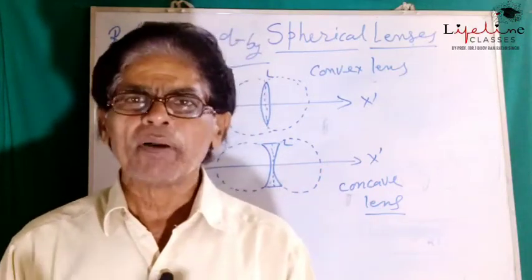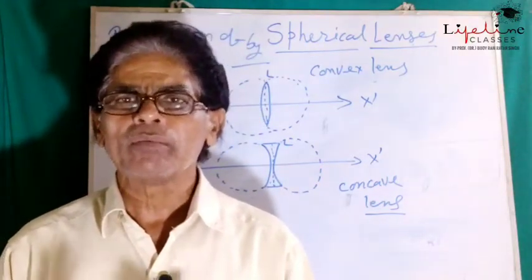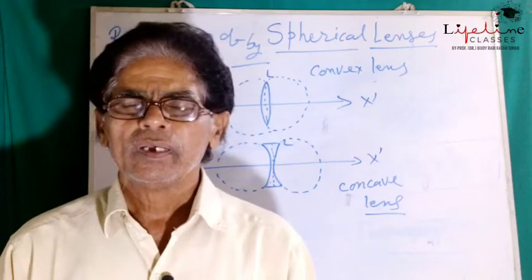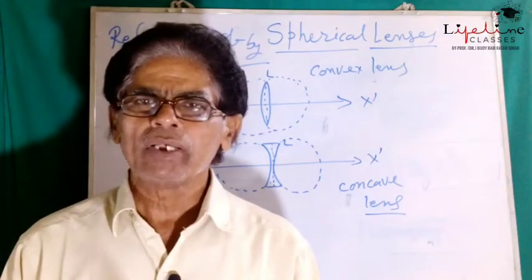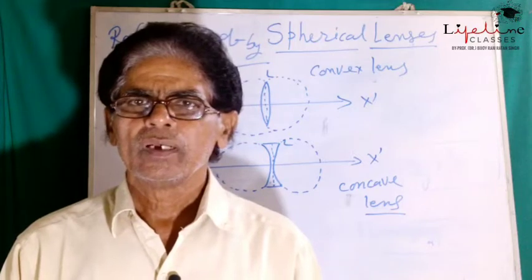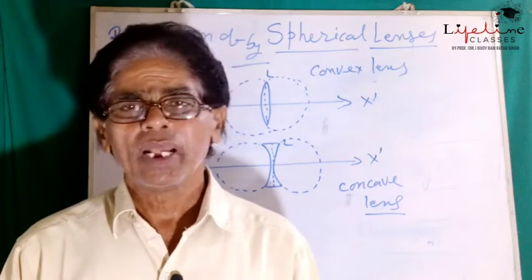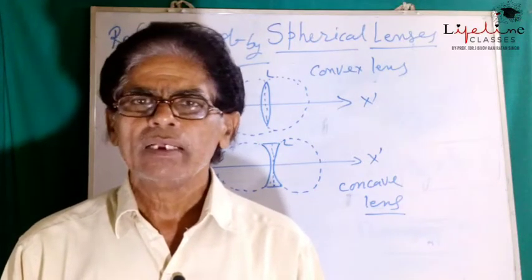But what is the difference between the centers of curvature of these two? In case of convex lens, the center of curvature is real.